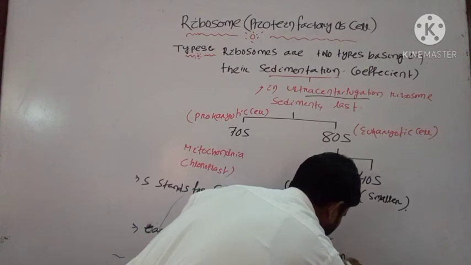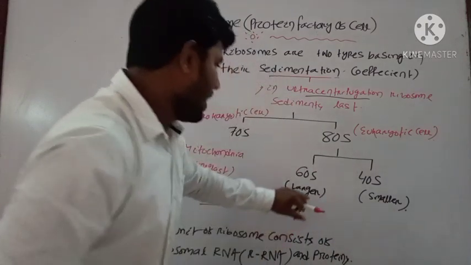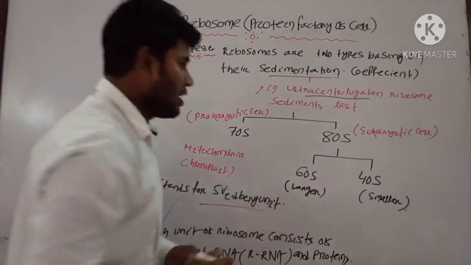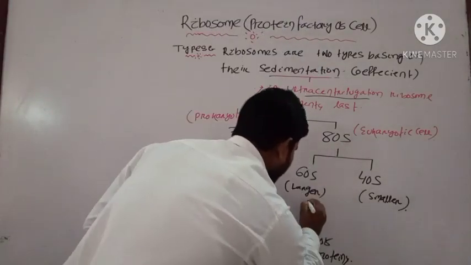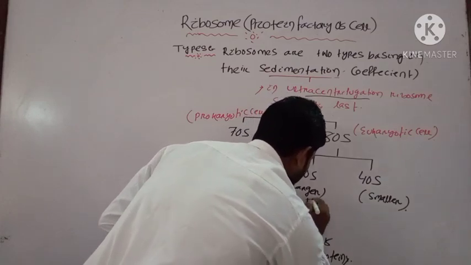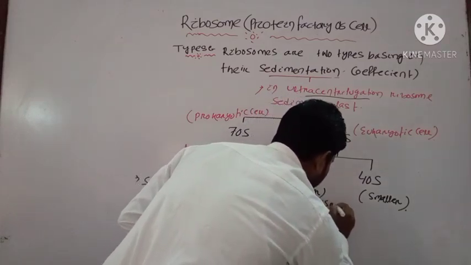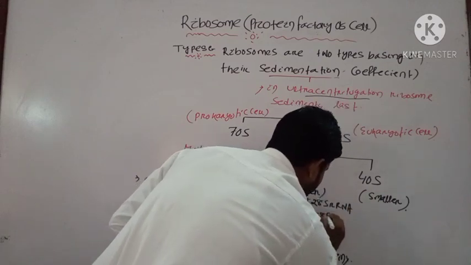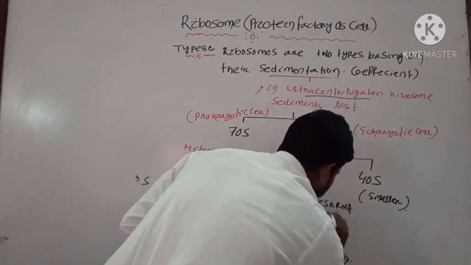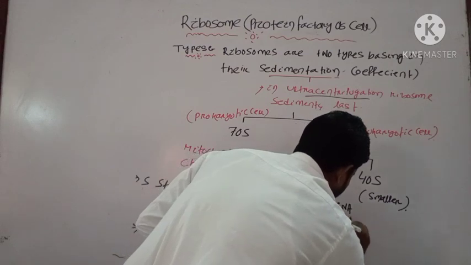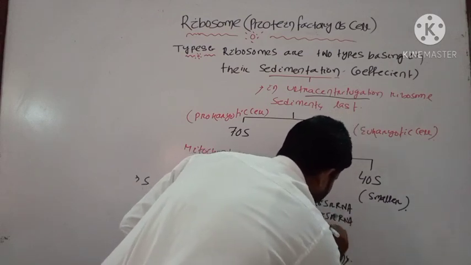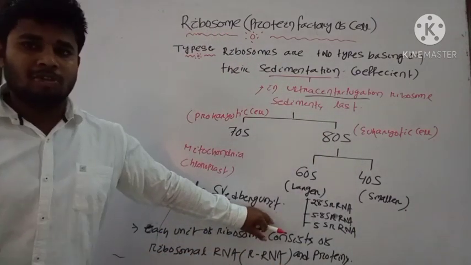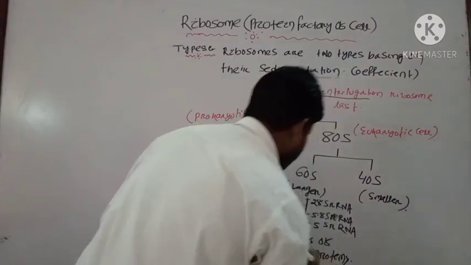Like that, the 60S unit, that is your larger unit of the 80S ribosome, consists of 28S rRNA, 5.8S rRNA, 5S rRNA and around 45 proteins.